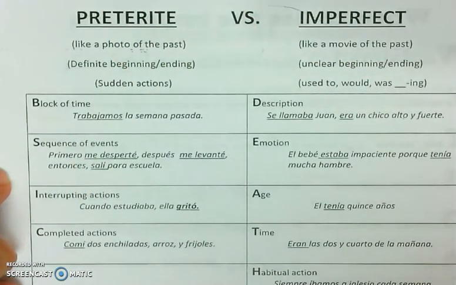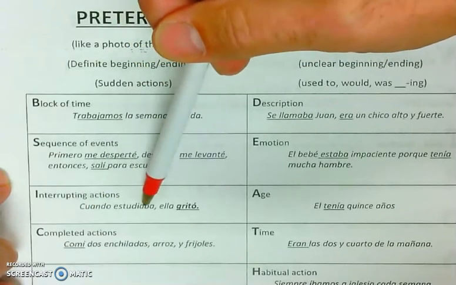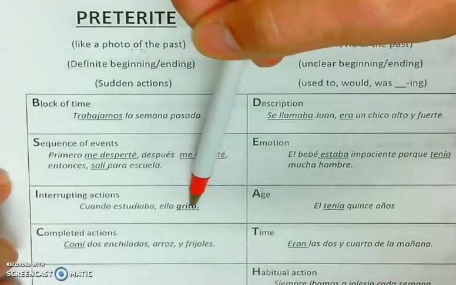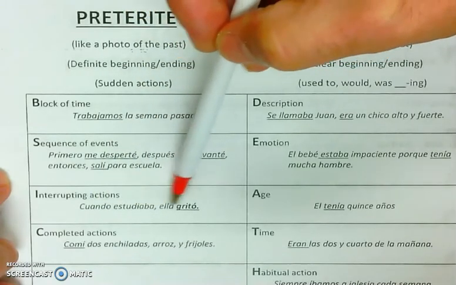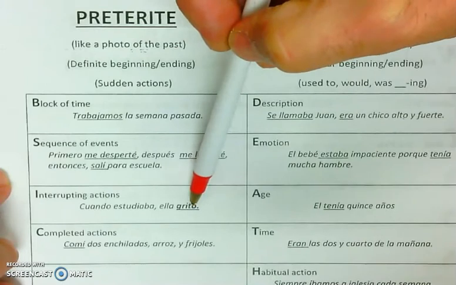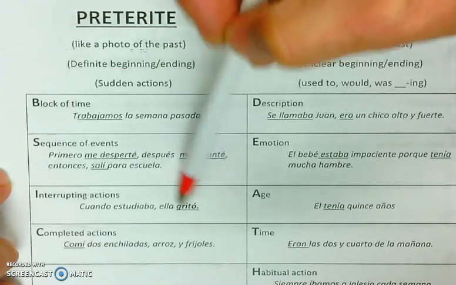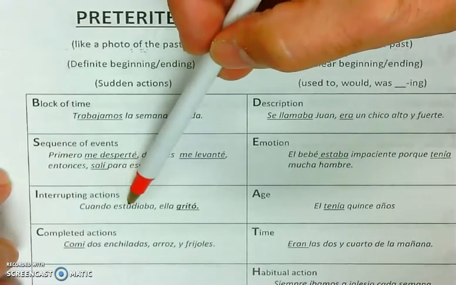Interrupting actions. Actions that interrupt another action in the past will be employed through the use of the preterite. So if we were to look at this example, cuando estudiaba, ella gritó. When she was studying, she screamed. Or when he was studying, she screamed. Okay, so the background action here is he was studying, and then the interrupting action is she screamed. So this action kind of interrupts the ongoing or the background action. Those interrupting actions will be in preterite tense. The background actions will be in the imperfect.